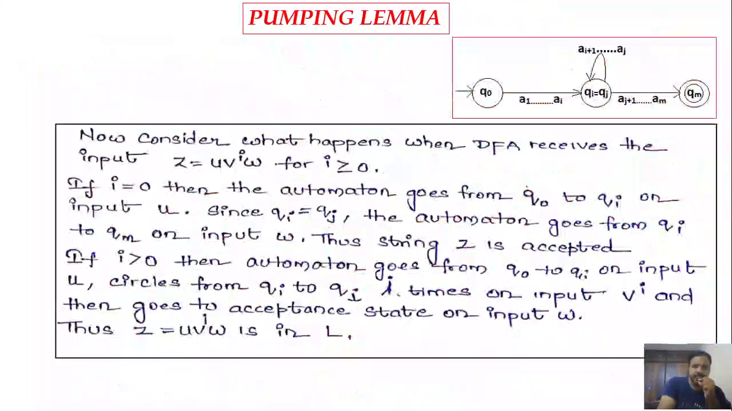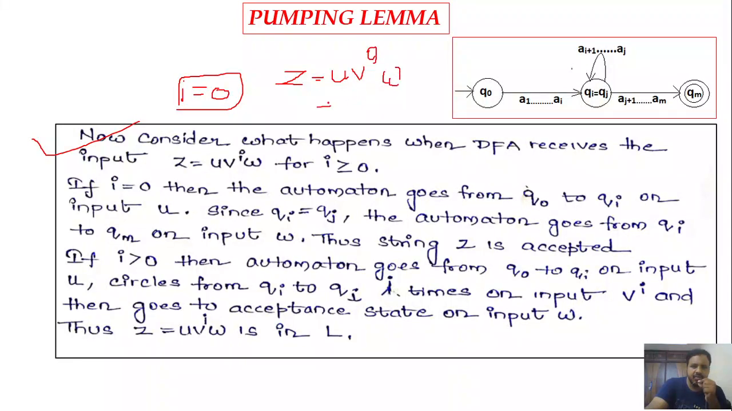Now here we are considering the string acceptance for different i values. In the first case, we consider the i value as 0. The moment we consider the i value as 0, our string becomes u v power 0 w. So u v power 0 w means the string is u w only. So the string uw is still accepted, right? On processing u, we go from state q naught to qi.